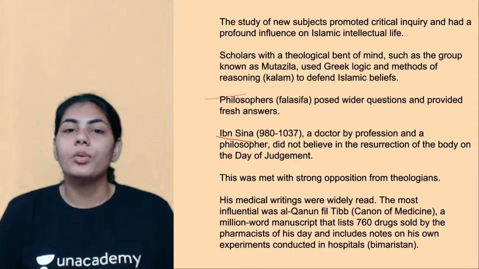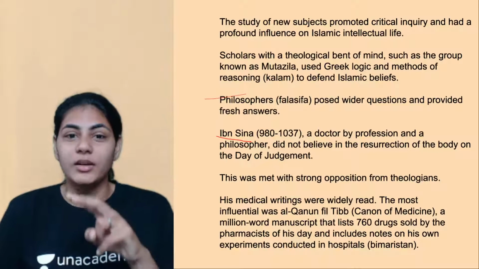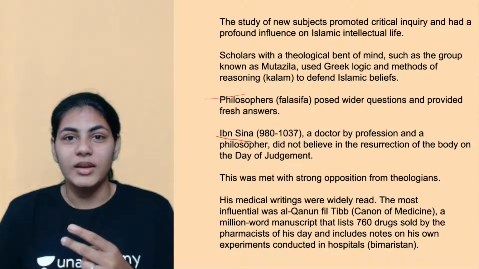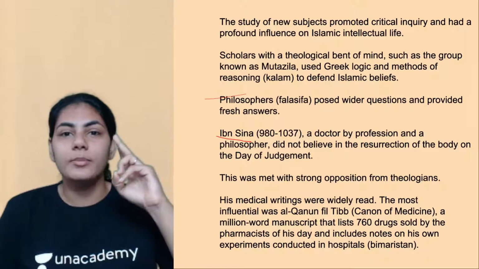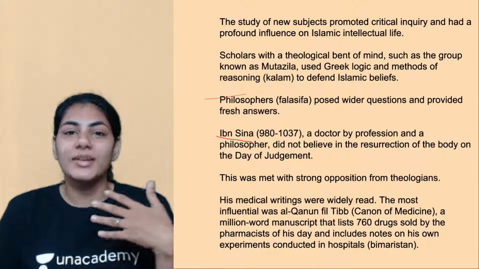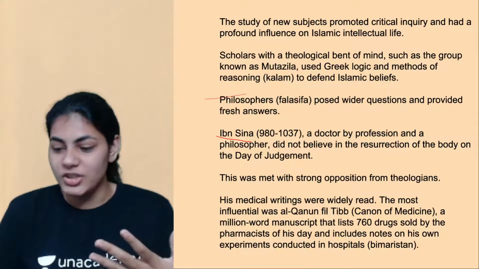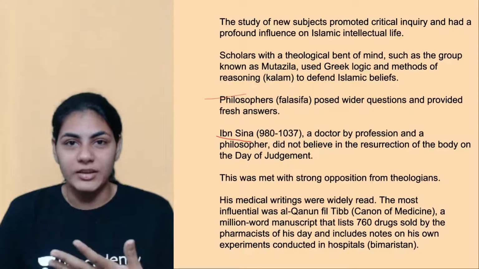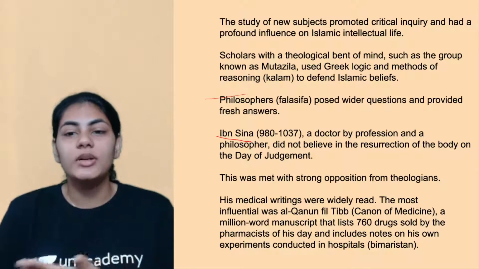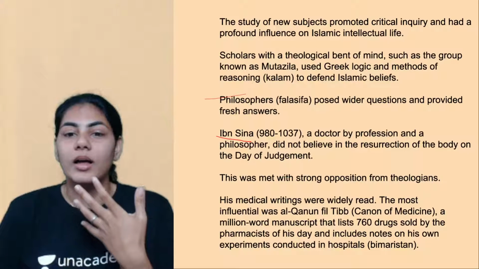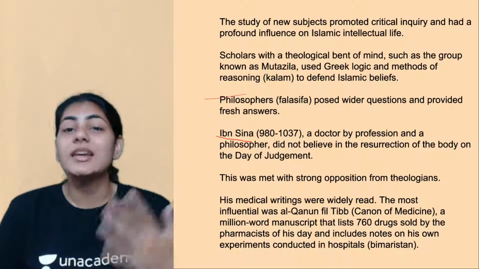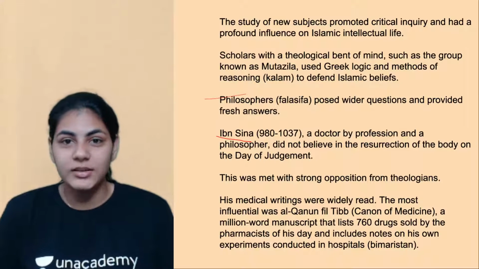So what do we see here? A mix of philosophy and science, right? So his thought process must be totally different. He came up with a new ideology. Usually Muslims believed in life after death, right? But he said that resurrection of the body on the day of judgment is not possible, which basically means there is no life after death.